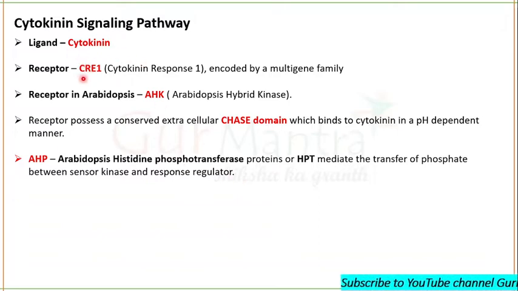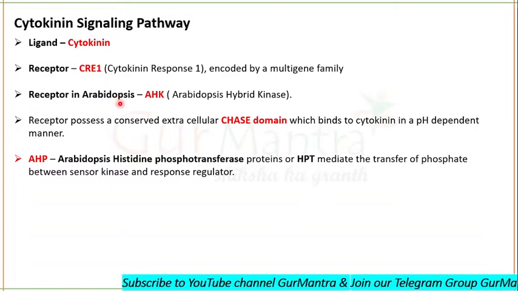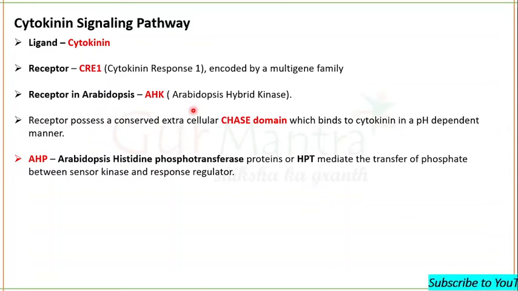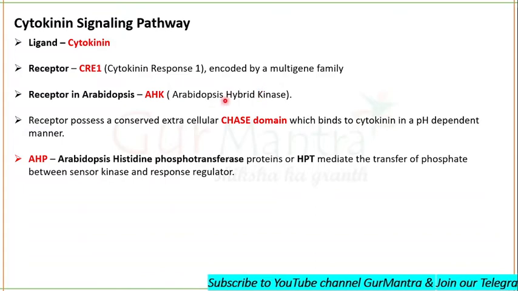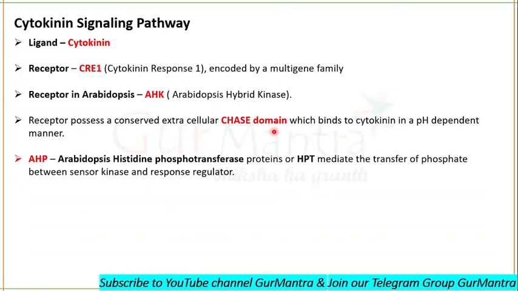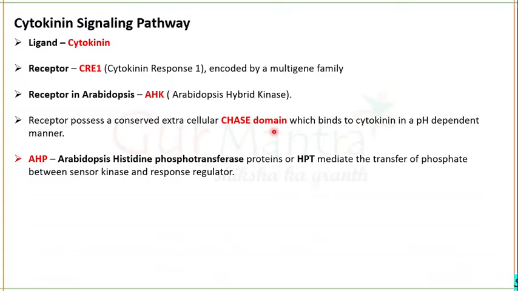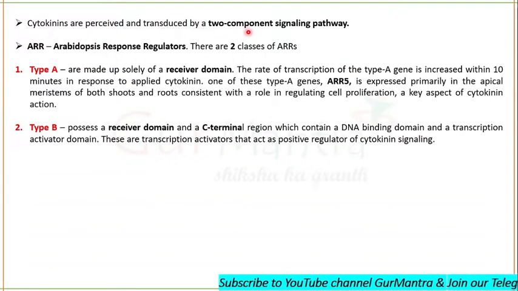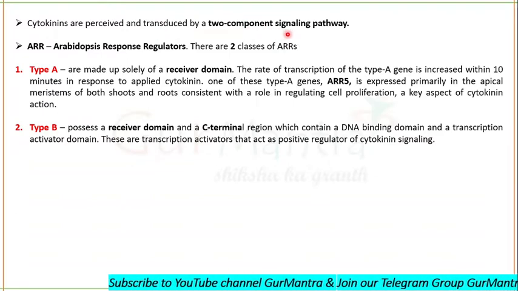What is the receptor of cytokinin? It's cytokinin response 1, and in Arabidopsis it is Arabidopsis hybrid kinase. Okay, fine. And cytokinin binds to the CHASE domain of the receptor in a pH dependent manner. Fine. Now, as I told you, cytokinin is perceived and transduced by a two component signaling pathway.